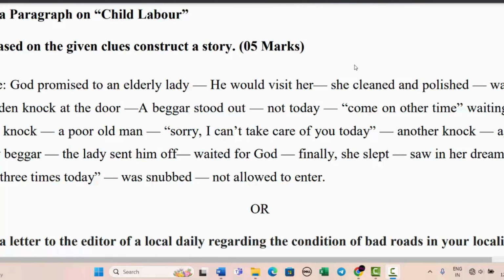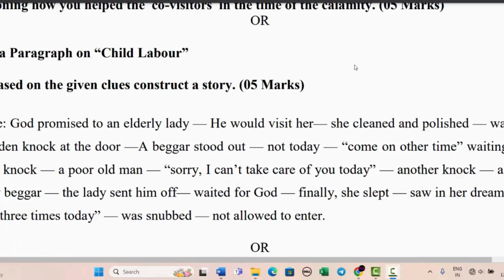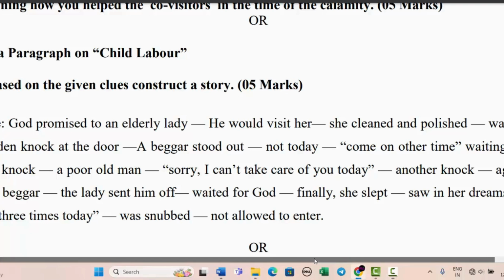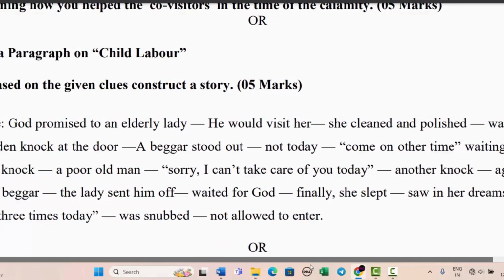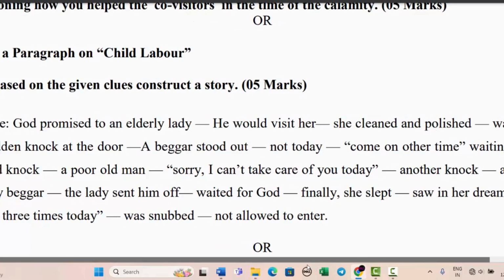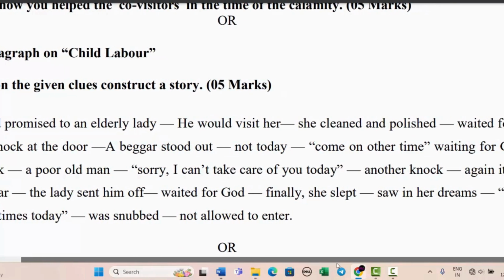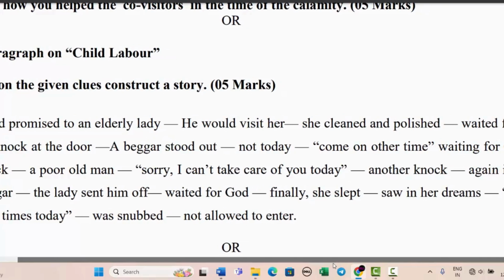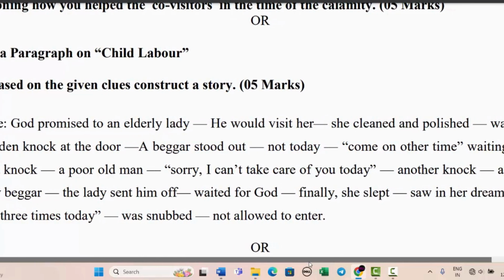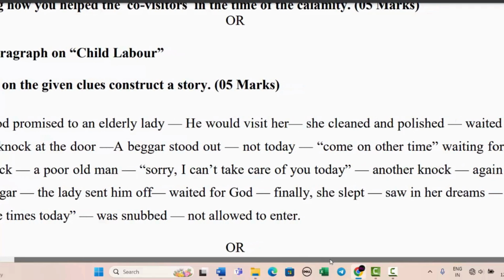Next question is fourth. Based on the given clues, construct a story. So you have been given some outlines: God promised an elderly lady he would visit her. She cleaned and polished, waited for God. Sudden knock at the door. A beggar stood outside. Not today, come another time, waiting for God. Second knock, a poor old man. Sorry, I can't take care of you today.